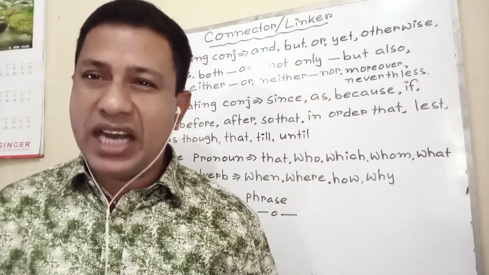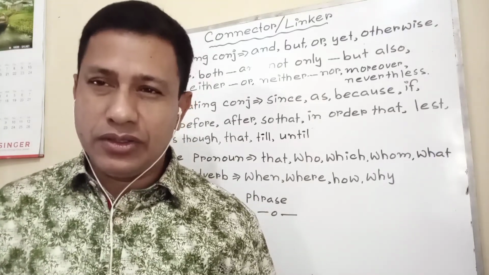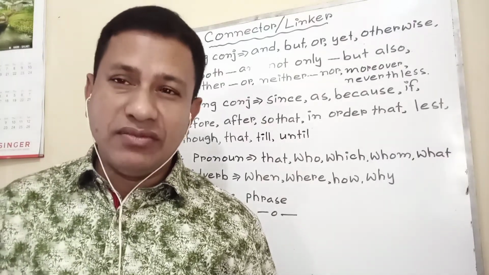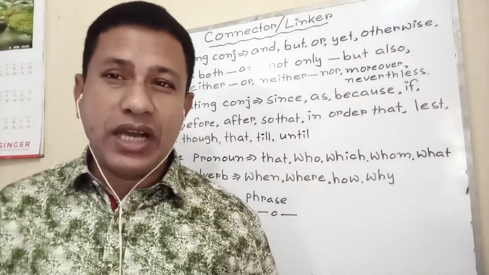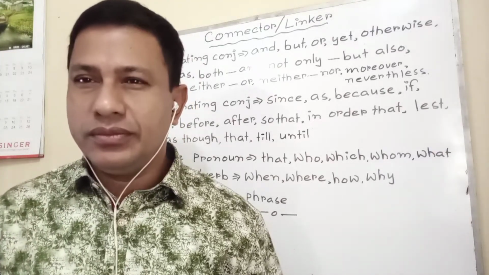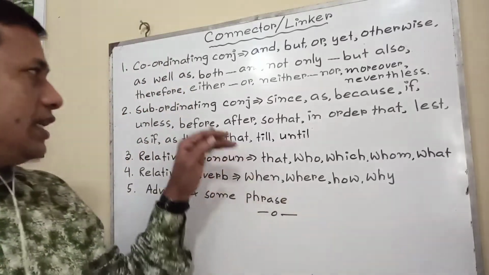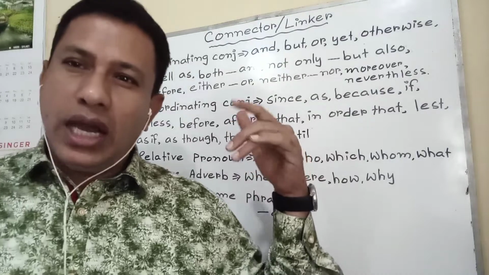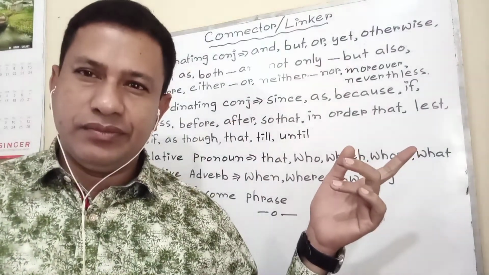I know why he comes. I know is the principal clause. Why he comes is the subordinate clause. If you come, I shall go. If you come is the subordinate clause. I shall go is the principal clause. In this way you know the use of these words. Again, I will discuss those in the completing sentence item.